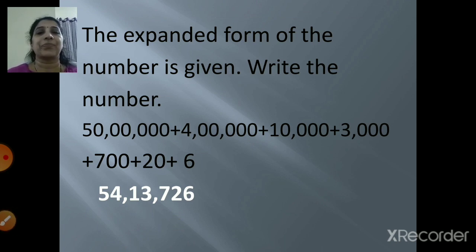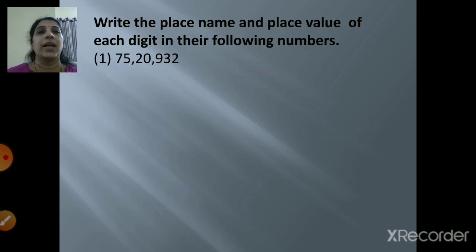Okay children. So now let's move to the next one. Write the place name and the place value of each digit in the following numbers. So now a number is given and you have to write the place name and the place value of each and every digit. So what is the number? 7520932. So it is actually 75,20,932. So we'll write the place names and place values of each and every digit.